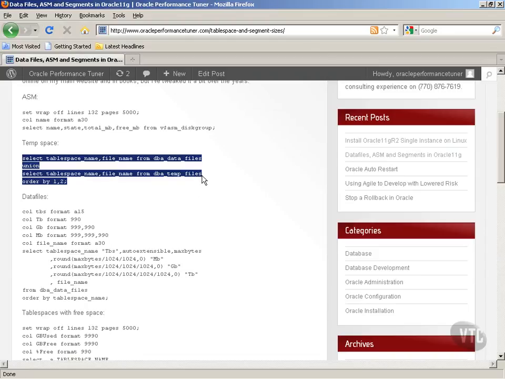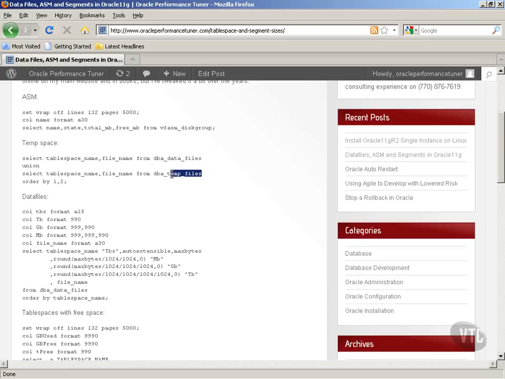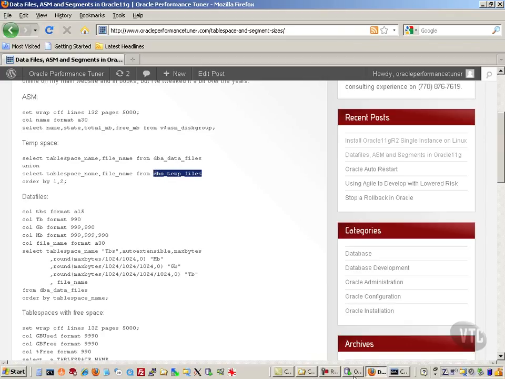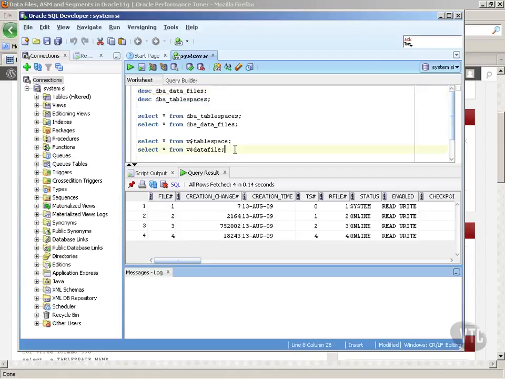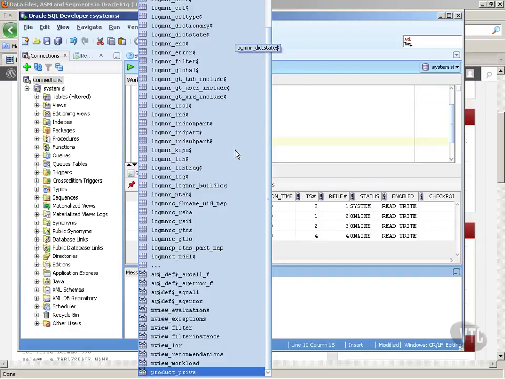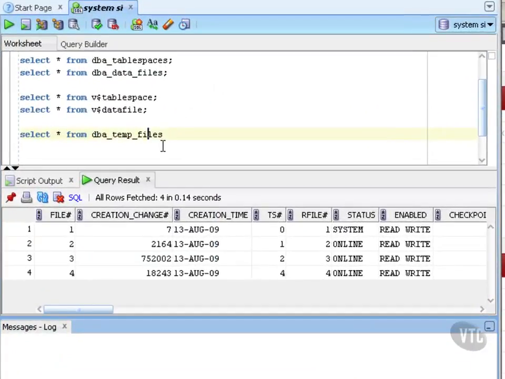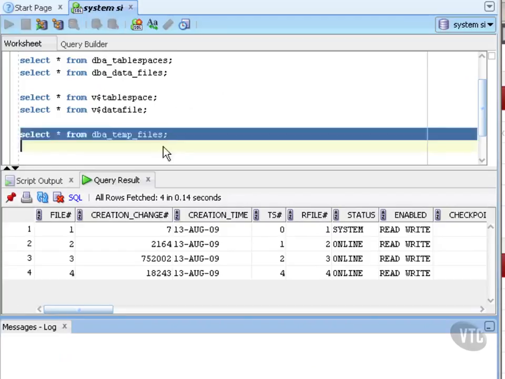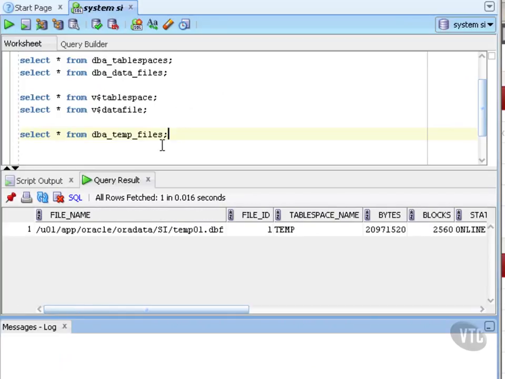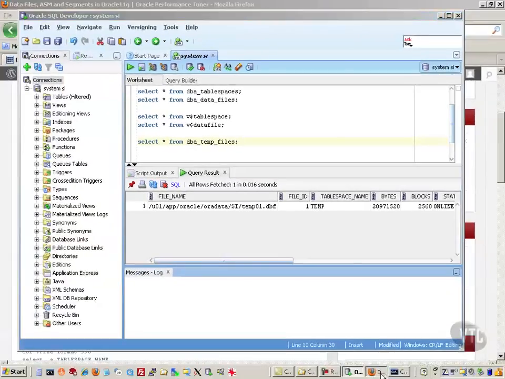different files. There's one view I didn't mention, called DBA temp files. As opposed to looking at data files, there are separate files inside Oracle called temp files for storing the files. I just don't like that pop-up list. It irritates me, but I don't want to turn it off because it's an inherent part of SQL Developer. Here's the temp file.